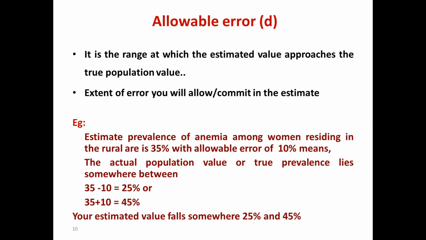What happens if you commit too much error? For example, if I commit 30% error, you are allowing a larger error in your study and your results are not going to be believable. So this is an important concept that we need to remember. Maybe you have experienced this situation when you take your study prevalence to the statistician. They would have said, we can adjust the allowable error so that it is going to reflect differences in the sample size.